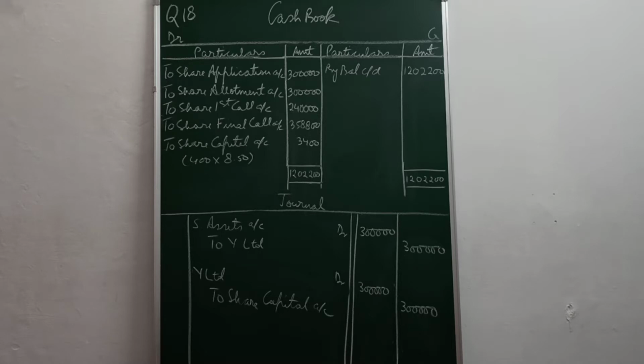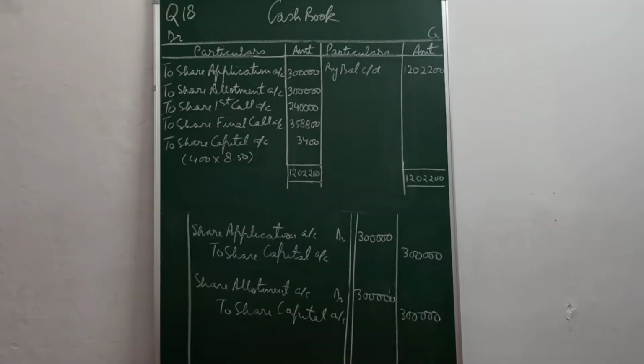So the first two entries in the journal will be for purchase of assets. Sundry assets account debit to Y Limited with 3 lakhs being assets purchased. Y Limited debit to share capital account being issue of 30,000 shares of rupees 10 each fully paid up for purchase of assets in consideration for cash.